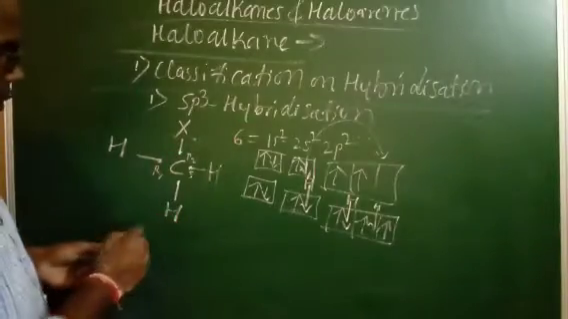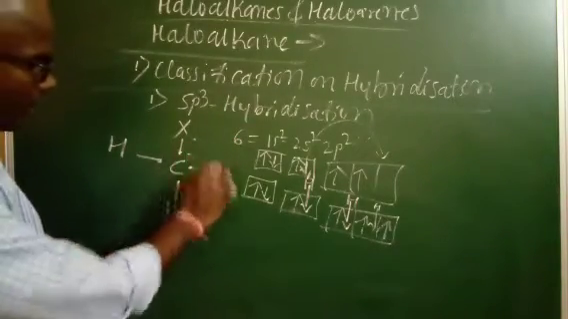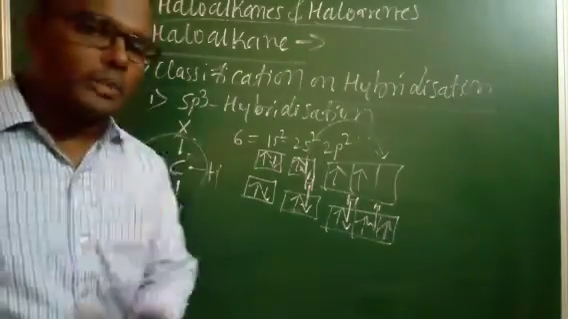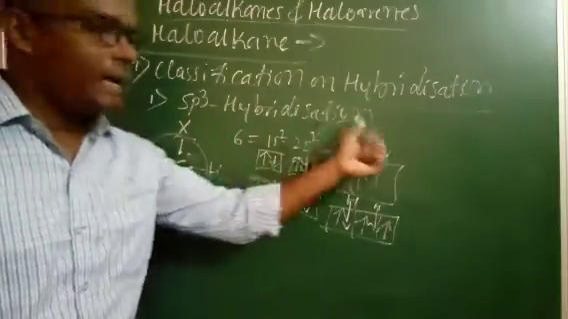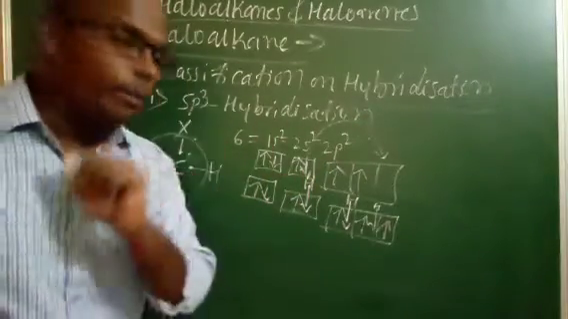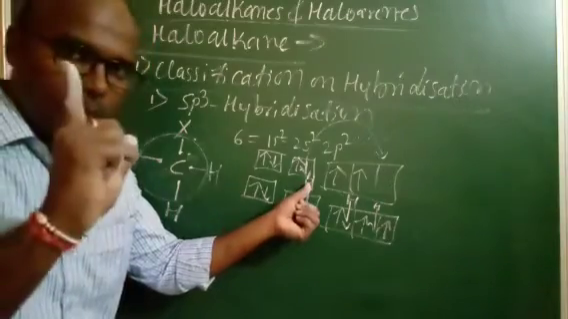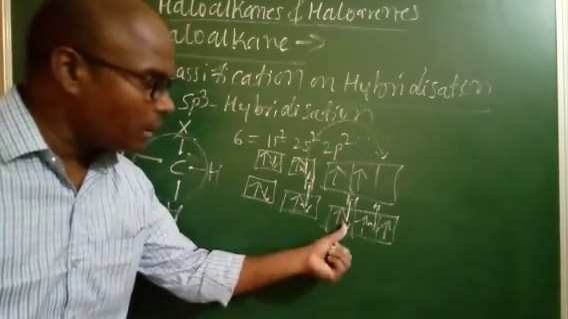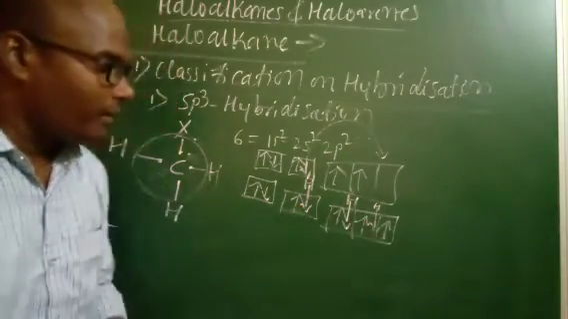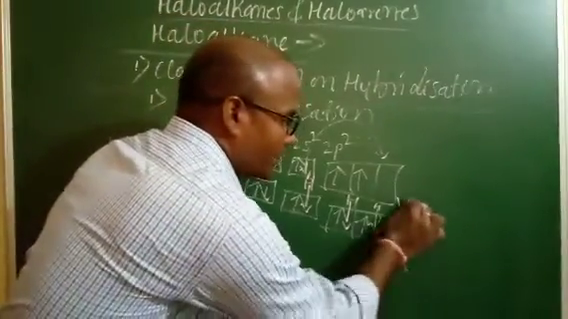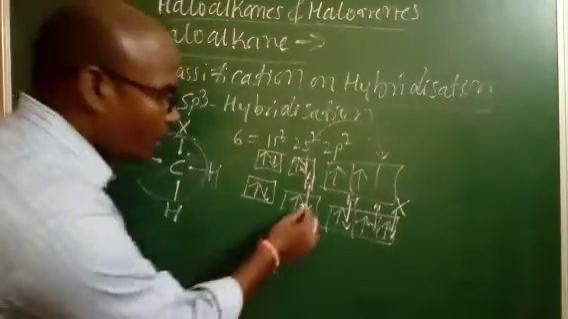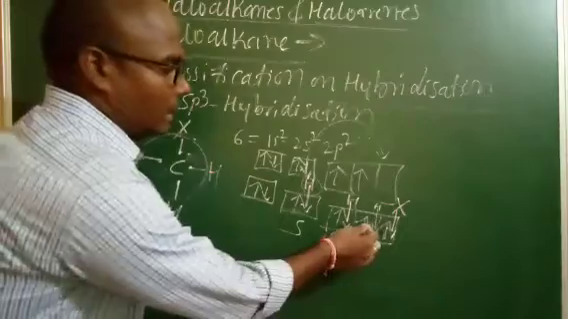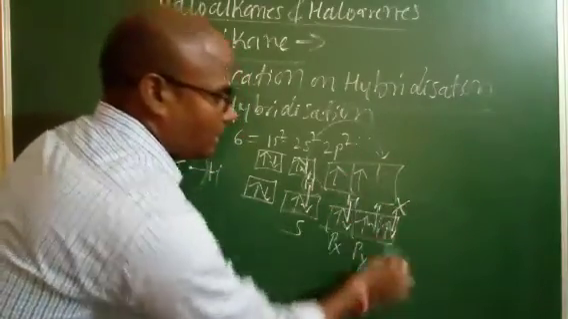So look here. The carbon's outermost shell has four single bonds. If four single bonds are present, it means the carbon is sp3 hybridized. And how do they bond? One hydrogen bonds with the 2s orbital, another with the px orbital, another with the py orbital, and finally the halogen bonds with the pz orbital.